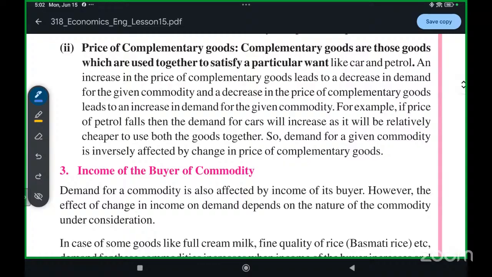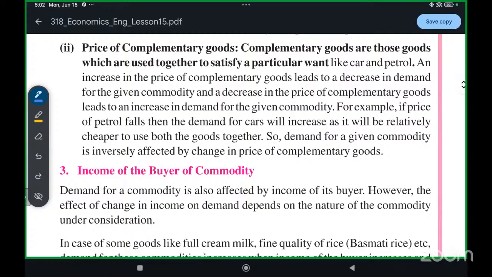So people are shifting towards buying electronic vehicles, electronic scooters and electronic cars, because then they don't have to pay for the petrol. If the petrol prices increase, people will stop buying petrol cars. But if petrol prices decrease, people will buy more petrol cars. Right now prices are increasing, so people are not buying petrol cars.